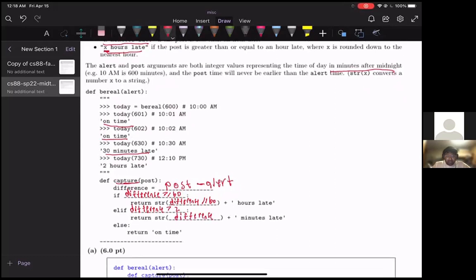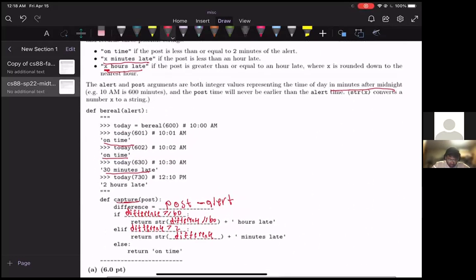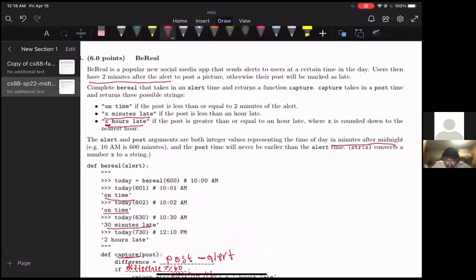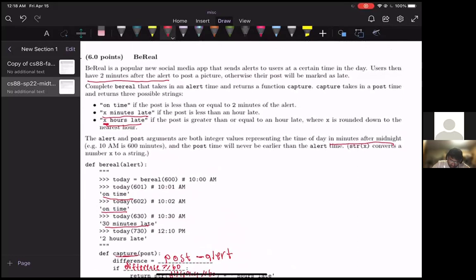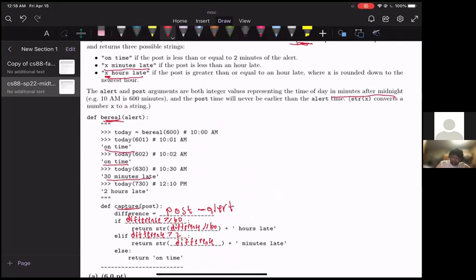So now that we've filled out most of the logic for this, we can go back and see, well, what are we going to put in this last blank? If we read the instructions again, it says that the function BeReal returns another function, capture. And so what is BeReal returning? A blank. And so just following the instructions, we should be returning capture here. And so you can just write capture in this blank, and we have filled out the logic for this function.